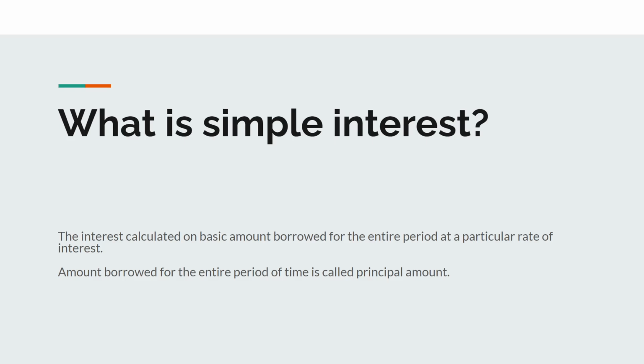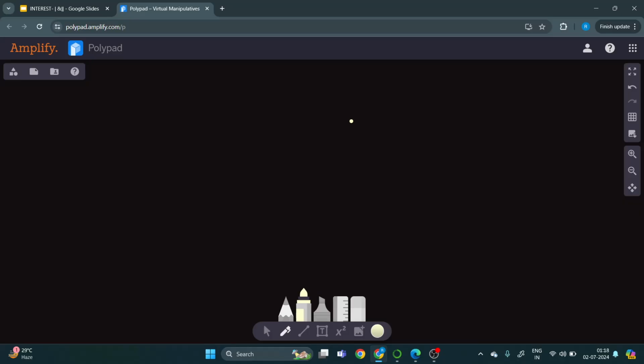Now, what is simple interest? Simple interest means the interest calculated on the basic amount borrowed for the entire period at a particular rate of interest. Simple as that. Simple interest is very simple. Let us move and learn.